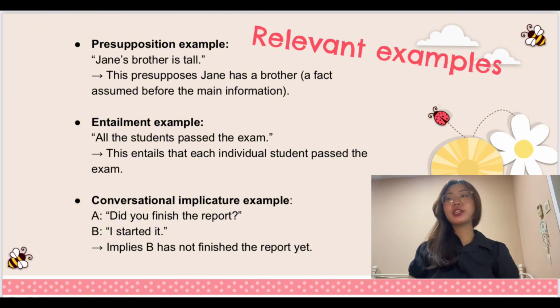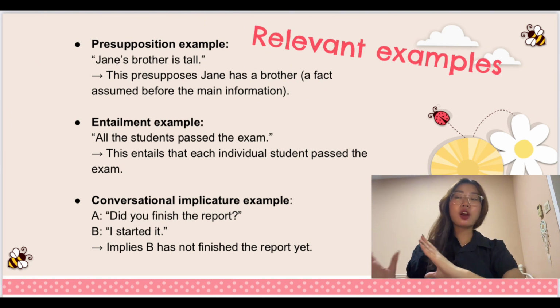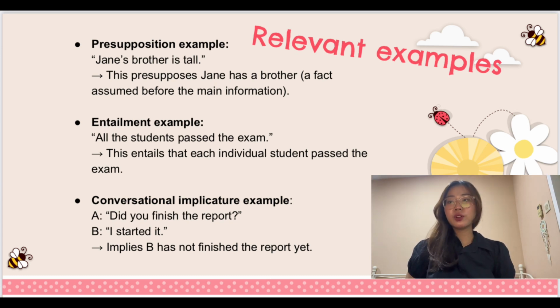And then moving on to the last one, which is the conversational implicature example, where A asked B, "Did you finish your report?" B answered, "A, I started it." So we can imply from their conversation that, of course, the report has not been finished yet. It implies B has not finished the report yet.